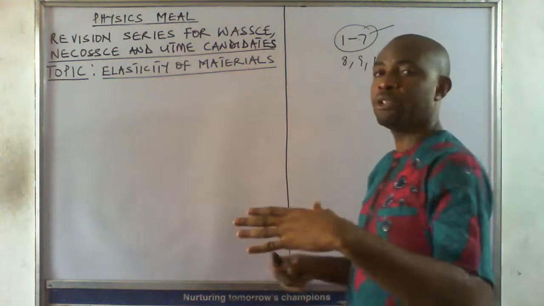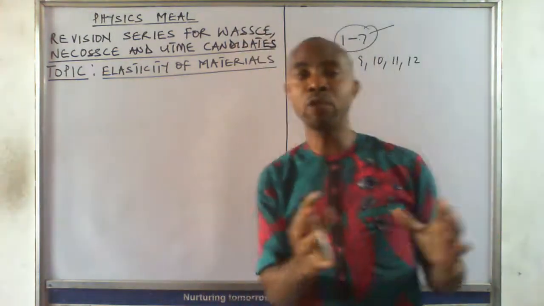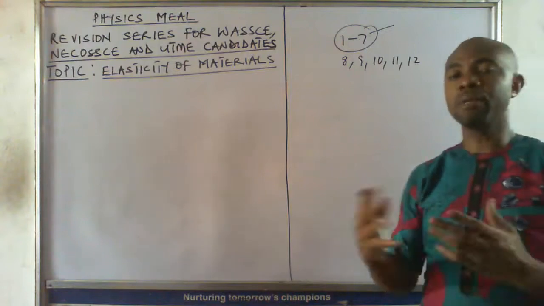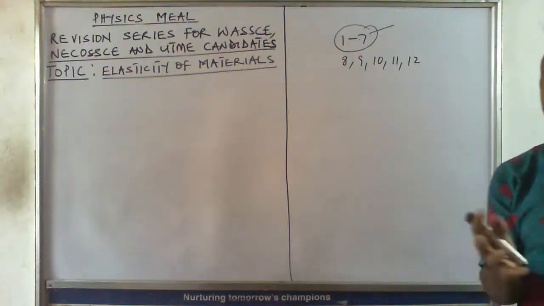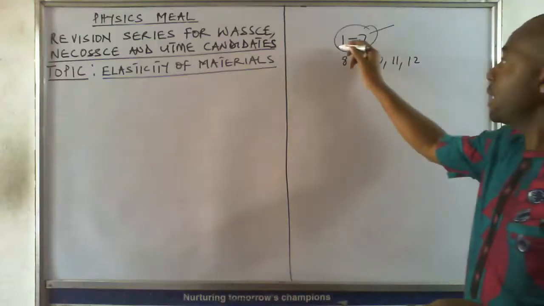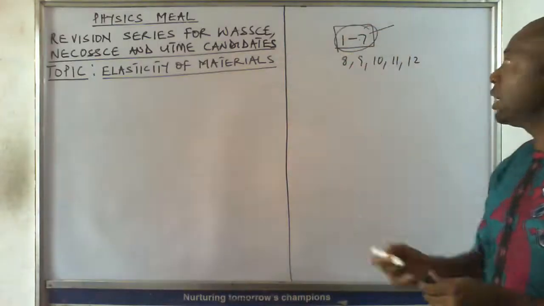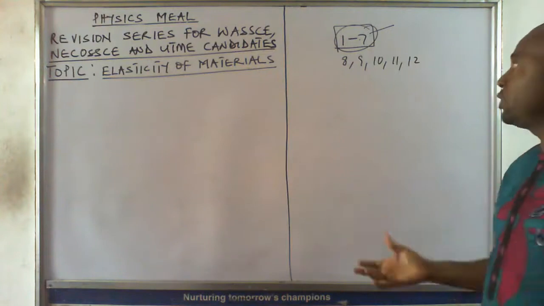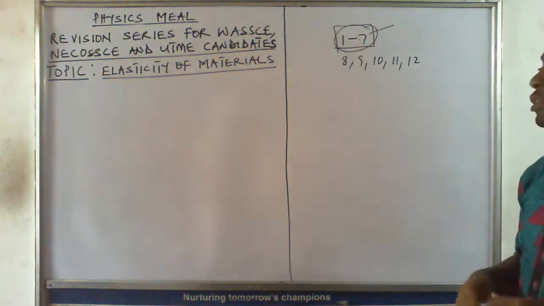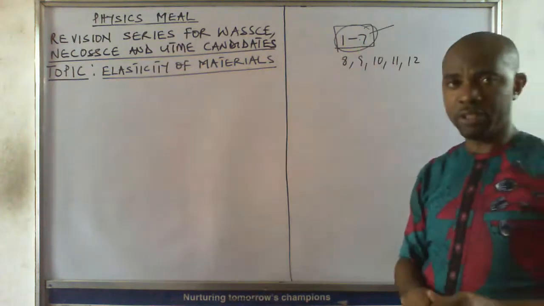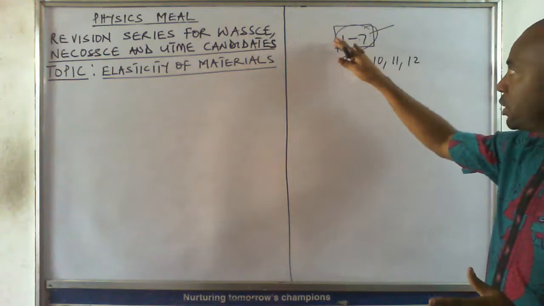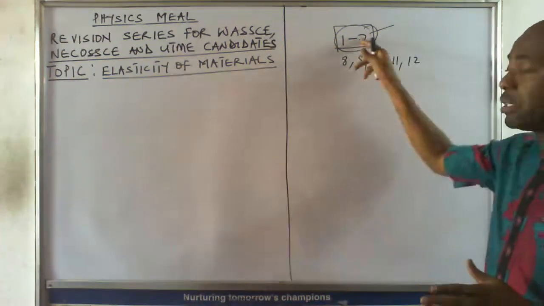If you go to the syllabus, you will see that there is an area peculiar for your country. Maybe you are watching this video from Ghana, or from Gambia. You will discover that there is an area of the syllabus that is peculiar for your country, and from that area they draft these questions. But in the new syllabus, it's a general question now, structured for everyone. So go to that section of the syllabus and see those topics. The questions from those topics will appear from question 1 to 7.